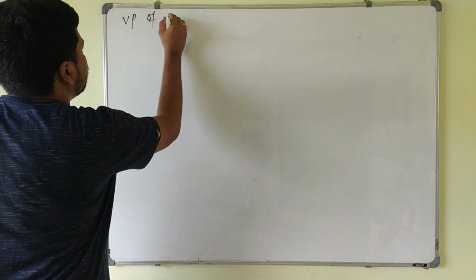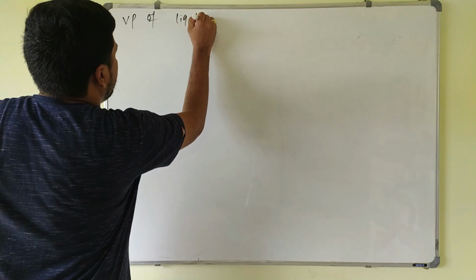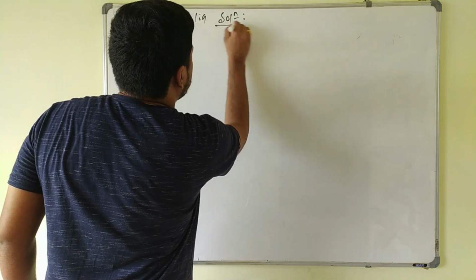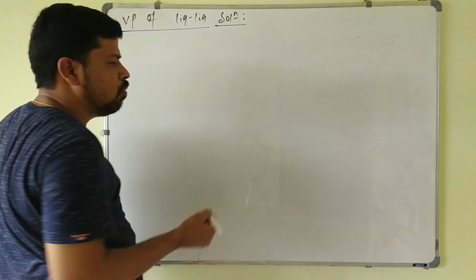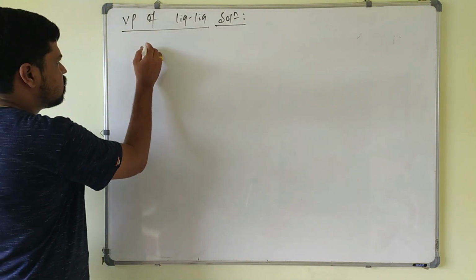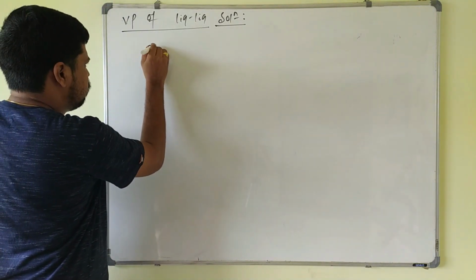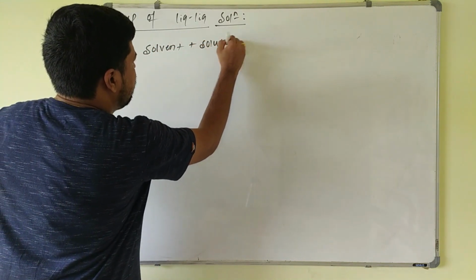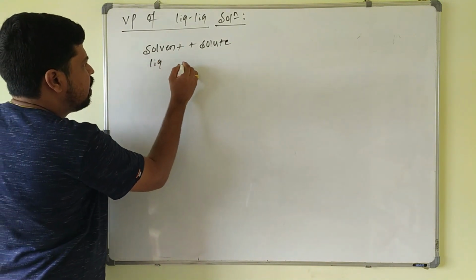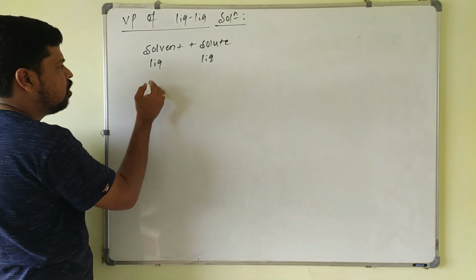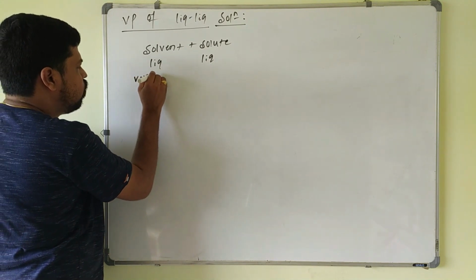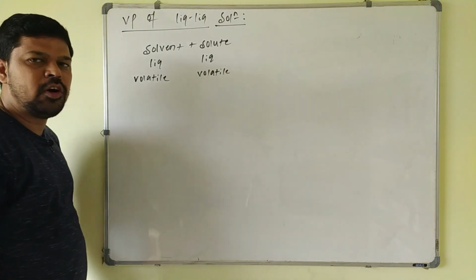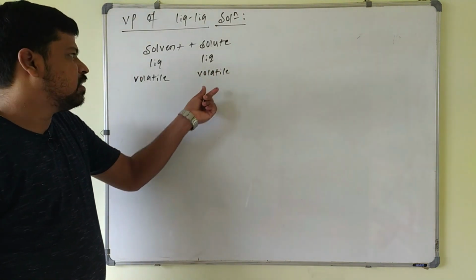Vapor pressure of liquid solution. Liquid solution is nothing but one in which solute as well as solvent both are liquids only. So in case of a liquid solution, solvent is component 1, and I will take solute as component 2. Solvent is also liquid, solute is also liquid. Both are volatile components here. Always keep in mind, volatile means which forms vapor.